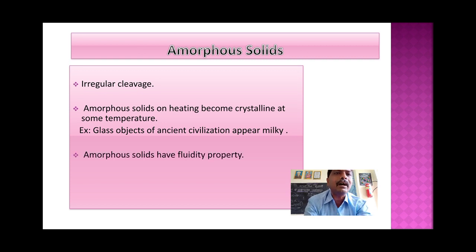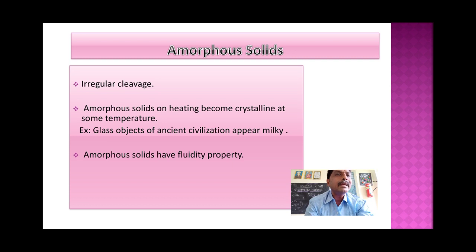Next point, glass objects of ancient civilization appear milky. You can see in newly constructed buildings that the glass is transparent. You can compare that glass with the glass of old buildings. In old buildings, that glass is not that much clear.